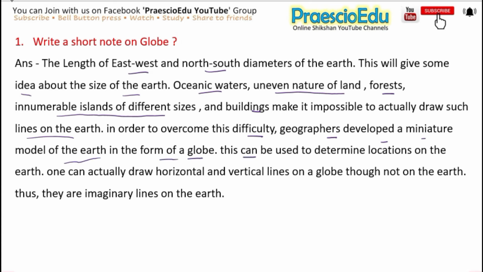This can be used to determine locations on the earth. One can actually draw horizontal and vertical lines on a globe, though not on the earth. Thus they are imaginary lines on the earth.